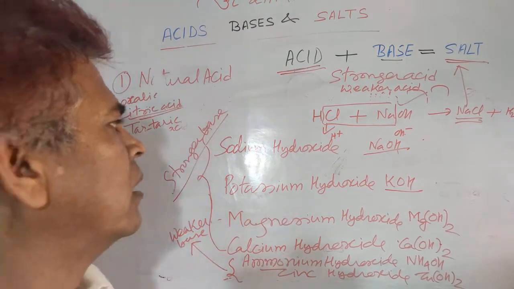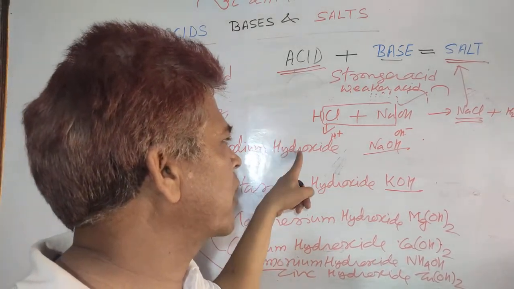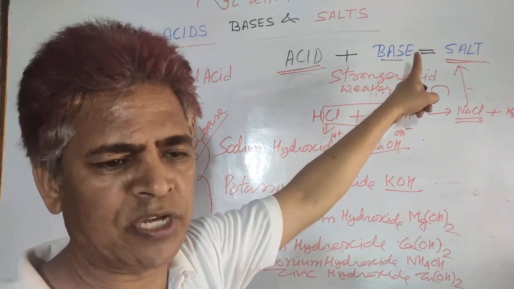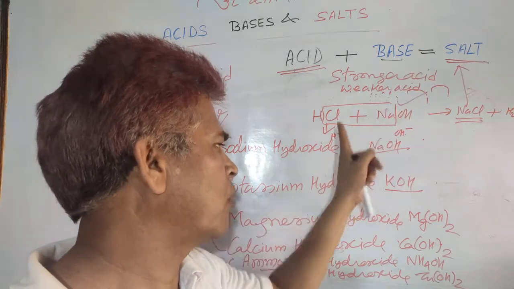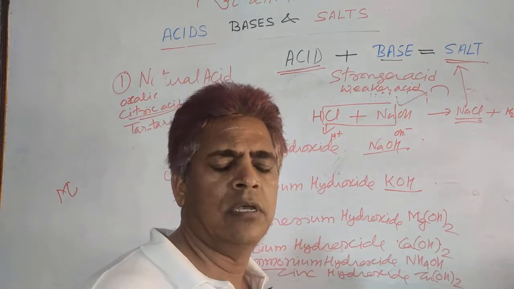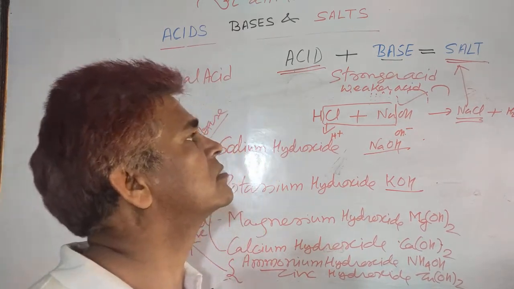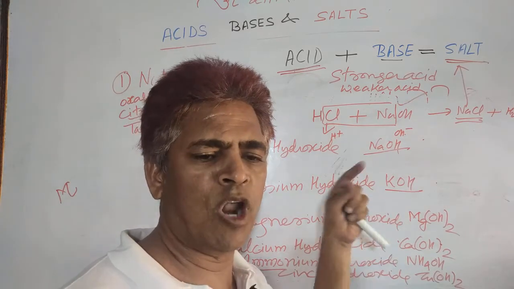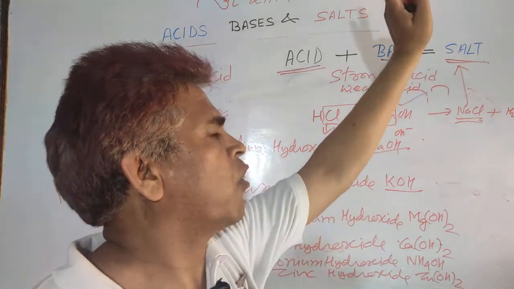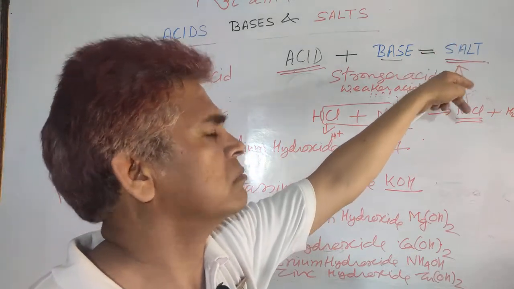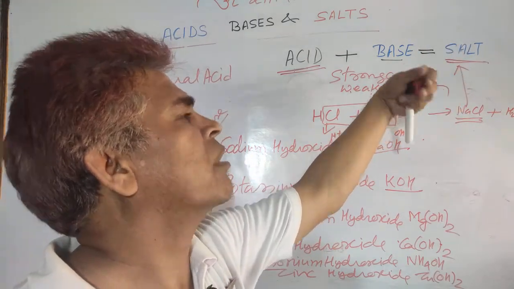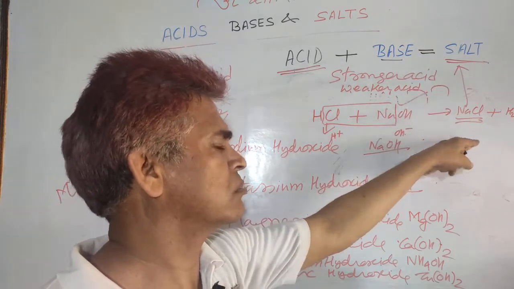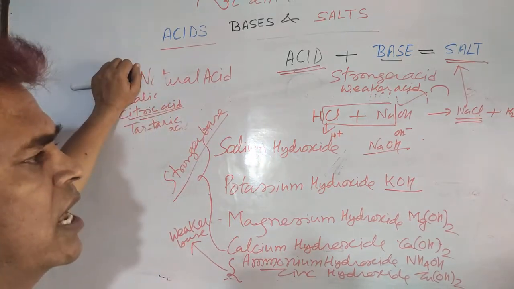If you recall the stronger acid, weaker acid, stronger base and weaker base, then you will get the different kinds of salt also, and that will be easier for you. So just try to recall the stronger acids and weaker bases. In the next class I will discuss salt, then it will be easier for you to write the formula of the common salt or normal salt. Sometimes it is known as neutral salt, and there are also acidic salt and basic salt. That will be discussed in the next class.